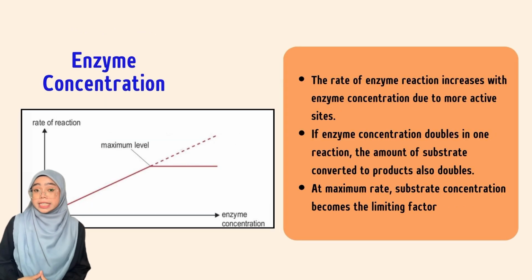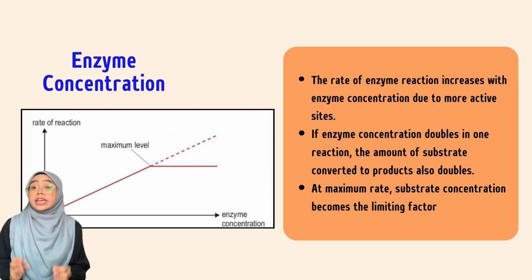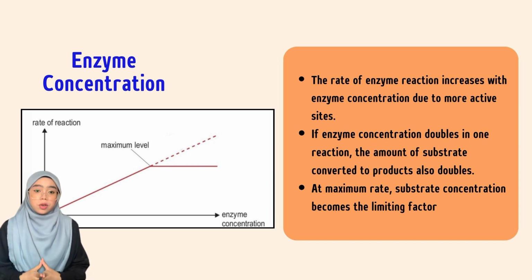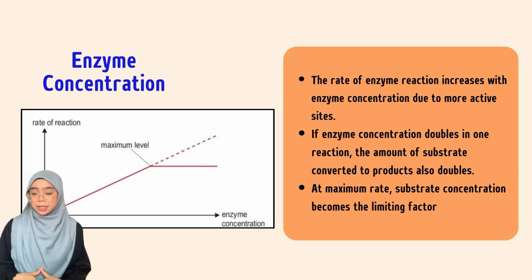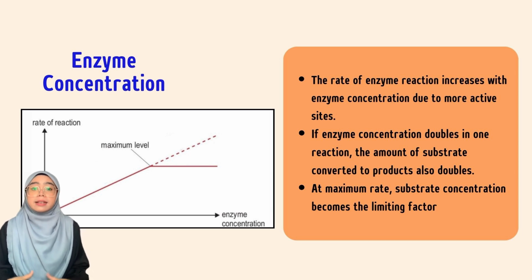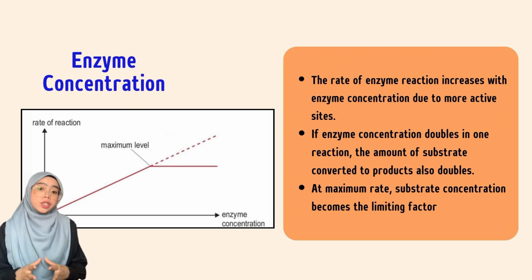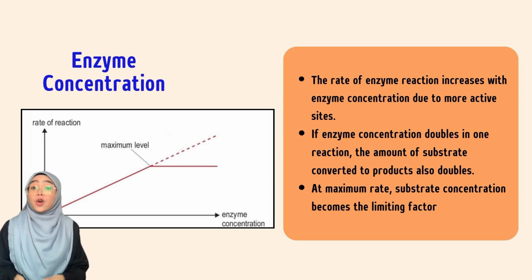The last factor is enzyme concentration. The rate of reaction increases with enzyme concentration due to more active sites that are ready for catalytic action. If enzyme concentration doubles in one reaction, the amount of substrate converted to product also doubles, provided there is an excess supply of substrate. At maximum rate, substrate concentration becomes the limiting factor, and adding more enzymes can no longer increase the reaction rate.